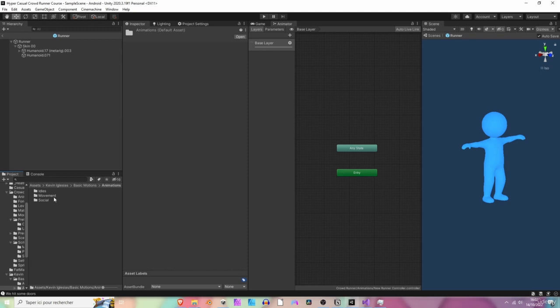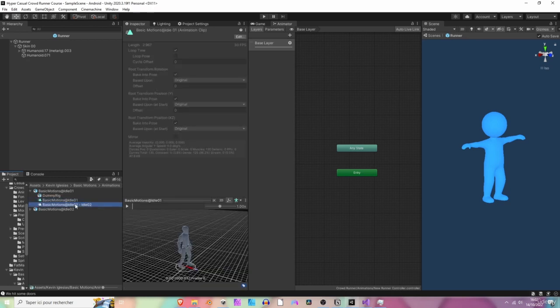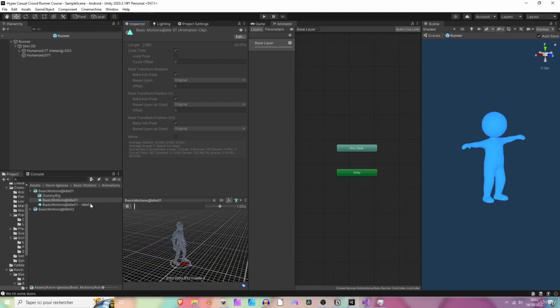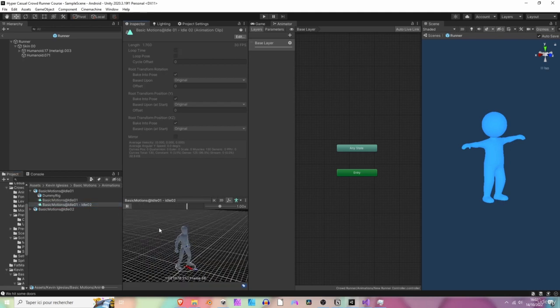All right, so let's add the idle animation first. So let's go under idles. Let's develop basic motions idle 01. And here you can see that we have two animations. You can select one, play it just to see how it looks like. And yeah, this one's pretty cool. What about the other? What about these ones? Pretty simple. And this one is pretty similar. So I think we are going to use the first one.